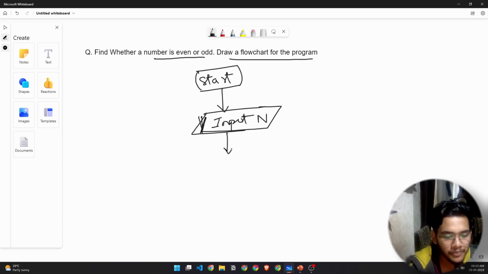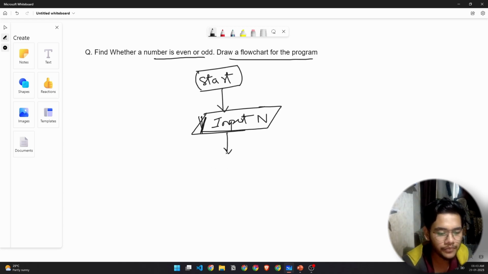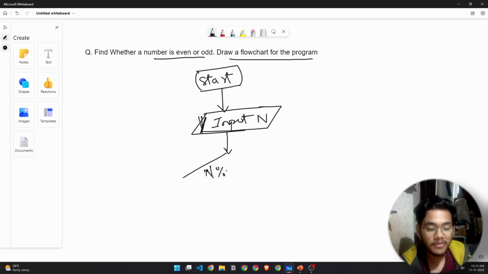Next we have to check the condition if that n is divisible by 2 or not. So for that we'll write a condition, right? So n, and for the remainder, we have this percentage sign. The modulus operator basically gives the remainder when n is divided by 2. And if that remainder is equal to 0, that is what this condition says.